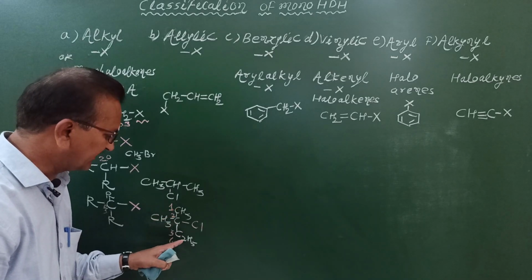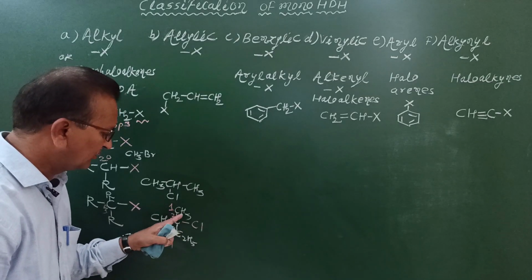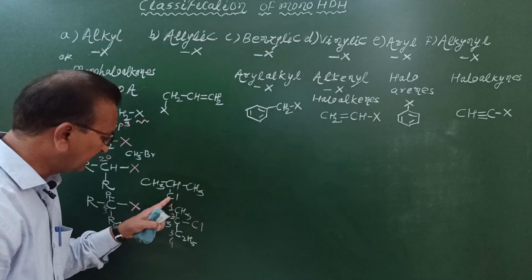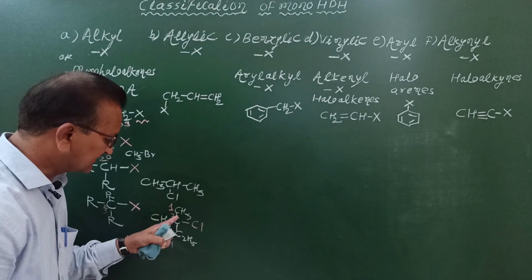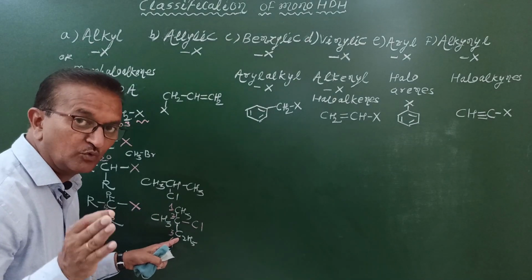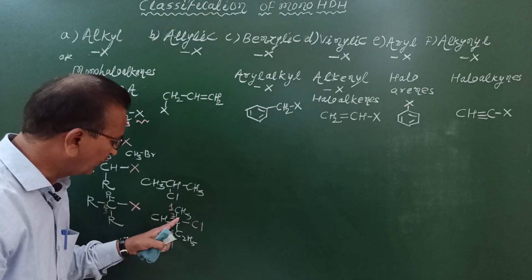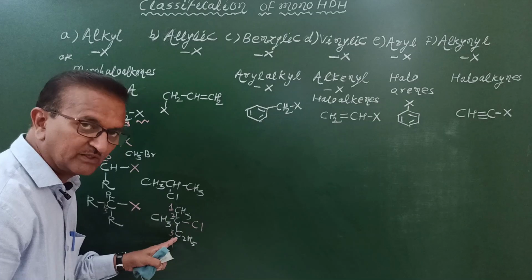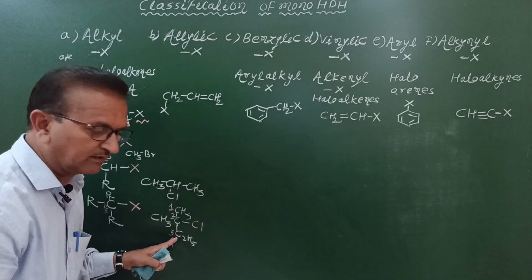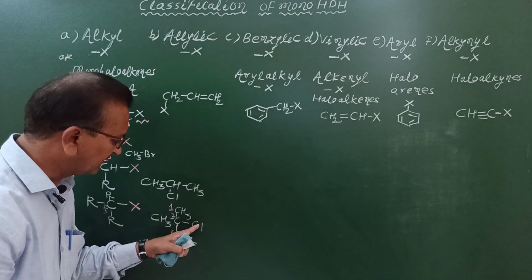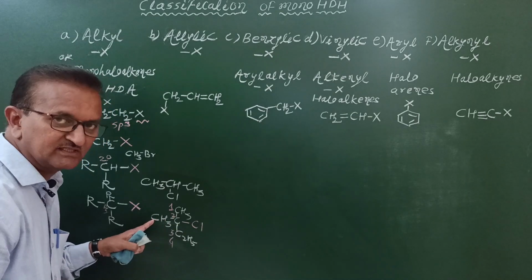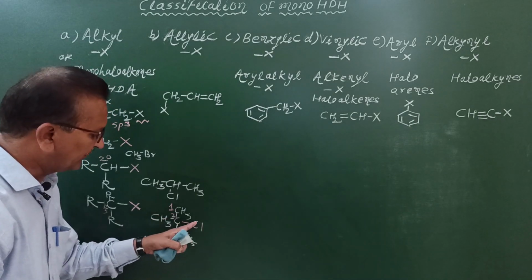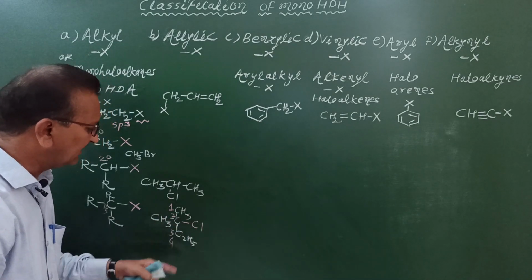And according to the IUPAC name system, this compound is called 2-chloro-2-methyl butane. Since this longest continuous chain now contains 4 carbon atoms, 1, 2, and in the ethyl group there are 2 carbon atoms, the total carbon atoms are 4. The parent alkane must be butane. But to this carbon number 2, 1 chlorine atom is bonded and 1 branch is there, that is the methyl group. That's why the IUPAC name is 2-chloro-2-methyl butane.